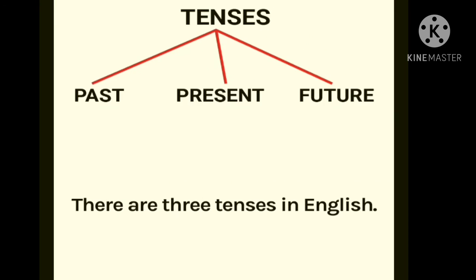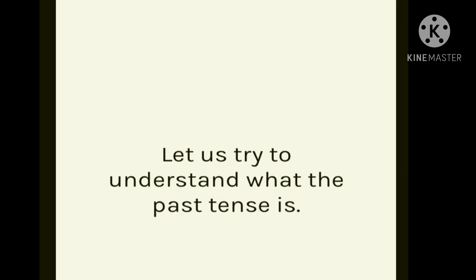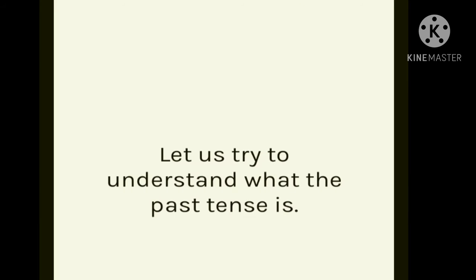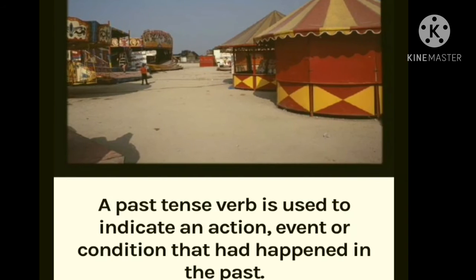So, now we will see. Let's understand about the past tense that we discussed before that. But then also we will take some introduction about the past. A past tense verb is used to indicate an action, event or condition that had happened in the past.